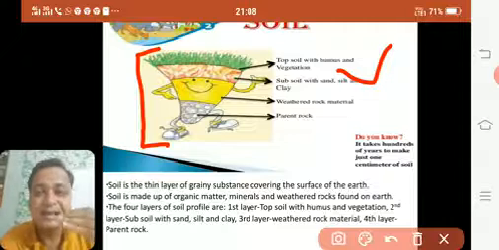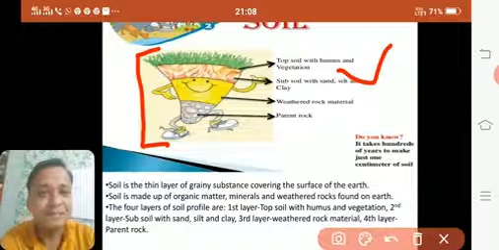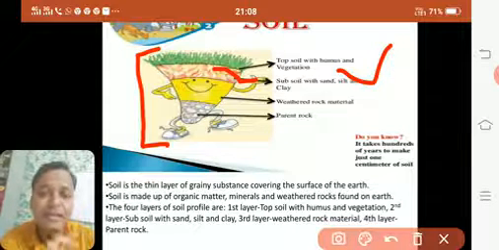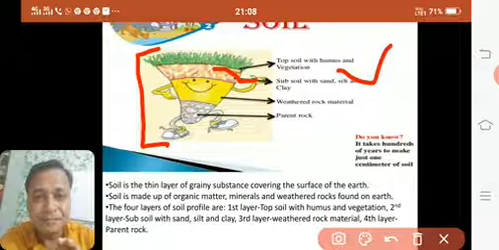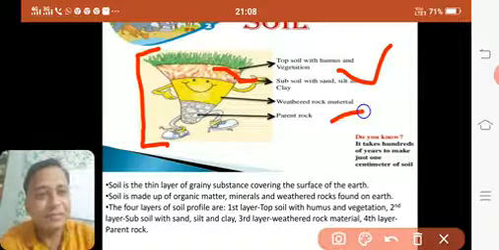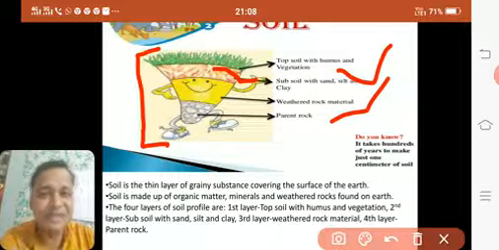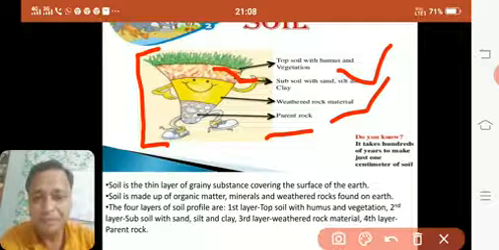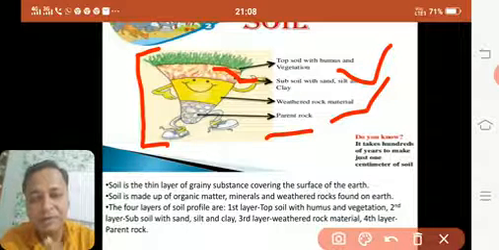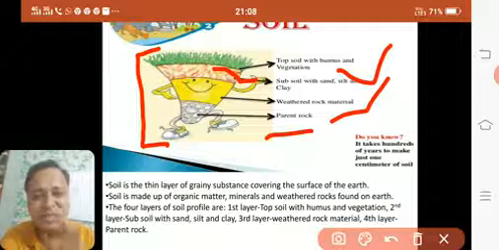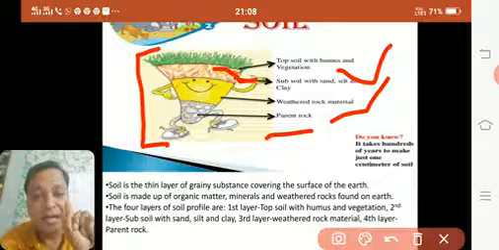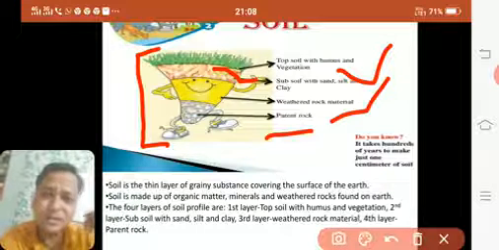That is topsoil. Then we have the second part, which we call subsoil. It is soil with sand, clay and silt. Then we have weathered rock material, which is the third layer, and finally the parent rock from which the soil is made. Now it takes hundreds of years to make just 1 centimeter of soil. How much is 1 centimeter? This much at least. For this much of soil, it takes hundreds of years. So it takes a lot of time.